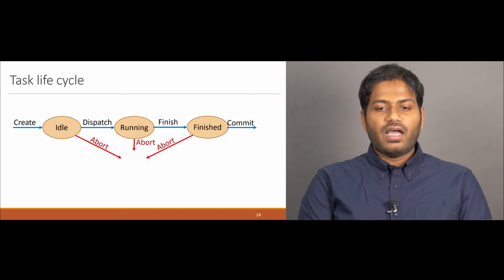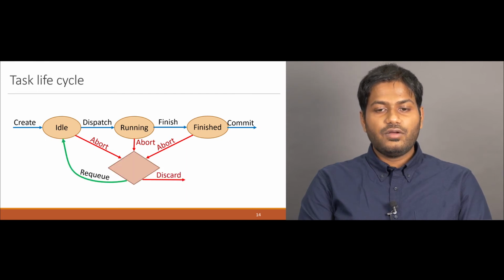A task in any of these states can also be aborted. After the abort, the task can either be discarded or requeued. The decision depends on why the task aborted in the first place. If the task was aborted because its parent has also aborted, then the task must be discarded. Otherwise, if the task aborted due to a conflict, then it is requeued back into the idle state.